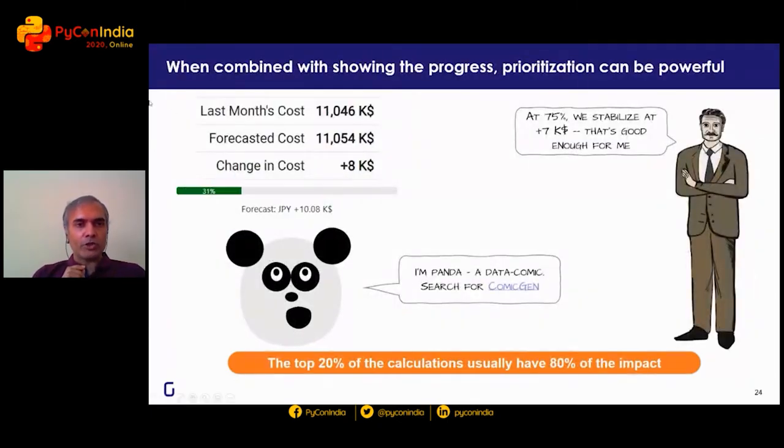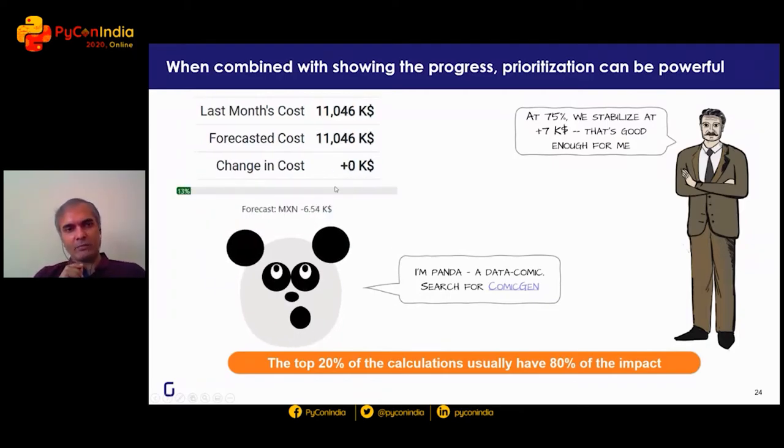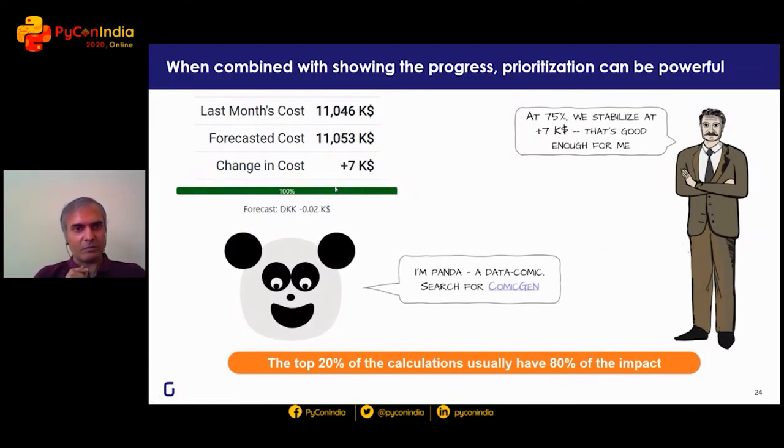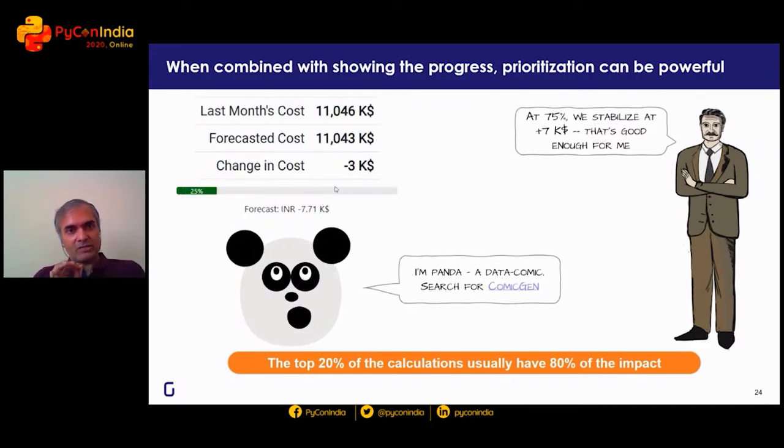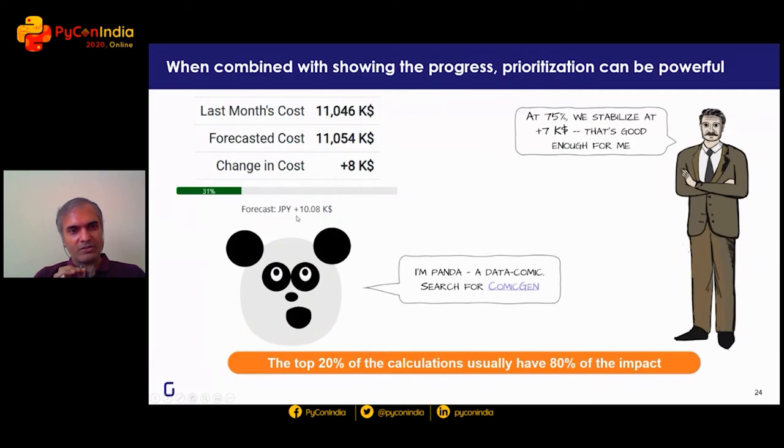But what if we could show the progress and allow them to see what the result is as the application progresses? So last month's cost was $11 million. Now we're forecasting an increase of about $7,000. Now the application's number fluctuates, but after a point it stabilizes. And Gopi would say, okay, look, by the time you got to 75%, that's good. So I don't really have to wait much longer. It's more or less stabilized. And that gives us the ability to cut it short early. Just focus on the most important bits, because things like the Danish kroner, if I'm only spending $1,000 there, who cares about that?